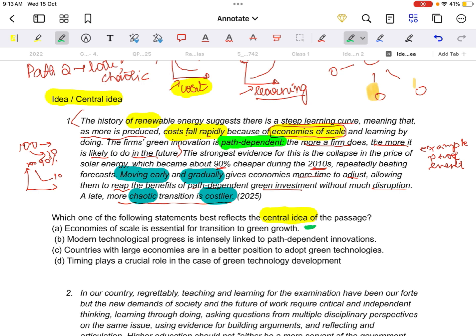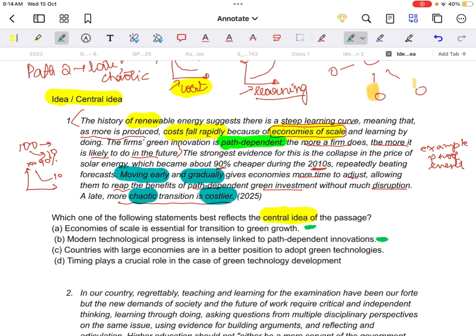Modern technology progress is intensely linked to path-dependent innovations. This is also true, right? Modern technology is dependent on path-dependent innovations. Lastly, he says technology should be gradual. What will happen when two things happen? Let's keep this as it is, like if it is an early start or a late start. The technology progress is also dependent on the path. This is also good enough. We'll keep this as it is. It can be a part idea, a component idea, or the whole central idea.